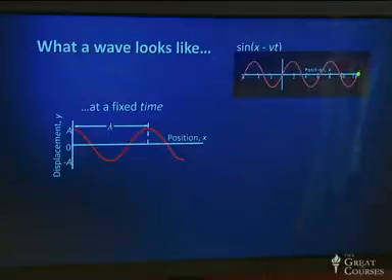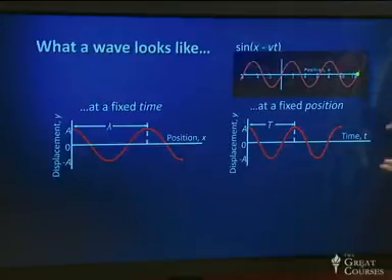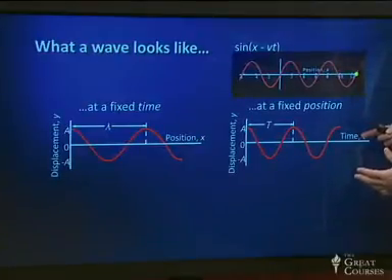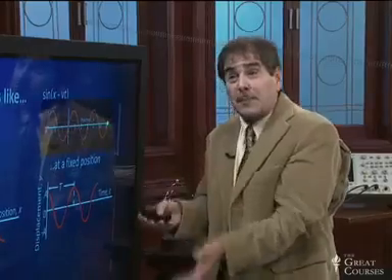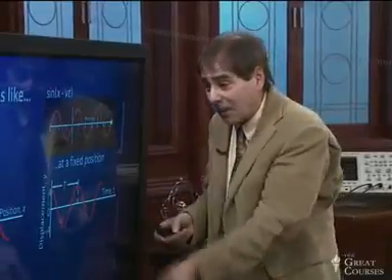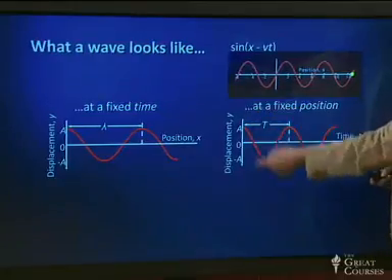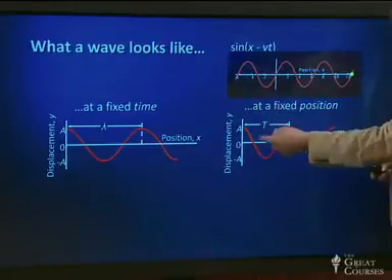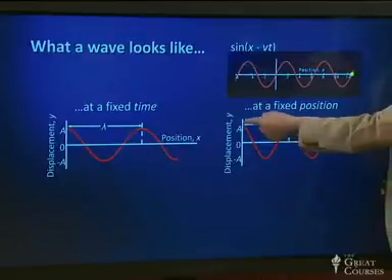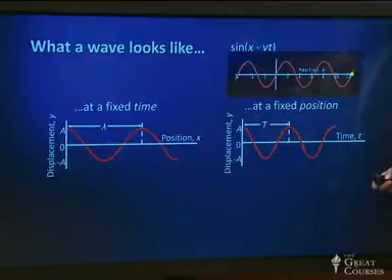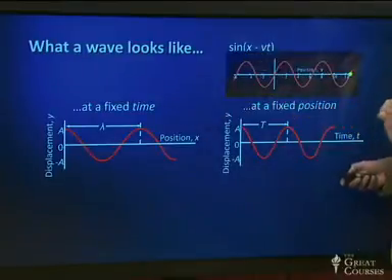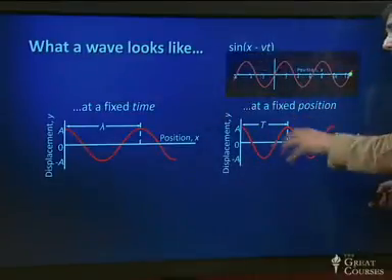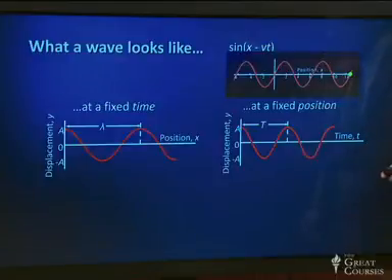It's a distance. On the other hand, if I take a picture of the wave at a fixed position in space and let time vary, so I sit at a fixed position and watch the wave go by, I again see an oscillation with amplitude from A to minus A. But now I've got time on this axis, and there is a certain time it takes the wave to repeat itself, and that's called the period of the wave. So we have the wavelength, given the Greek symbol lambda, and the period, given the symbol capital T.